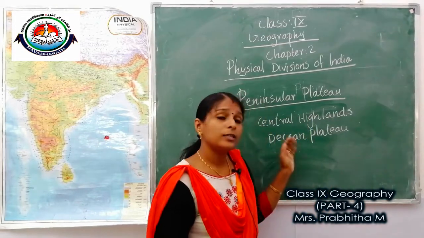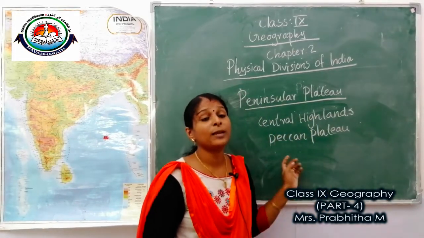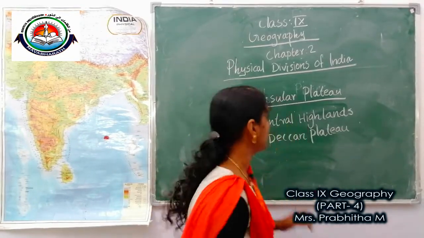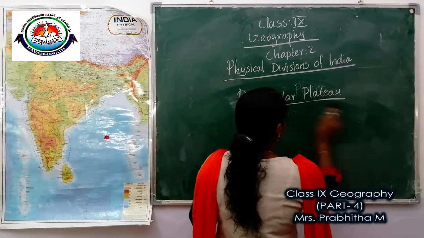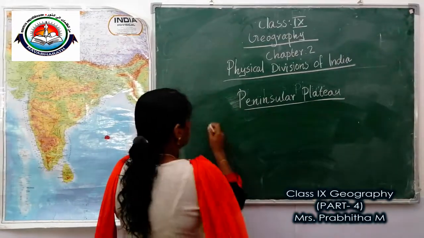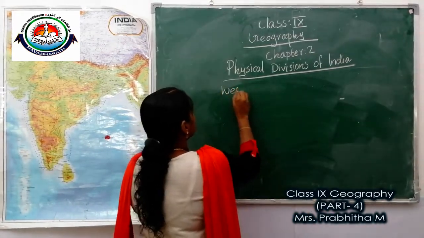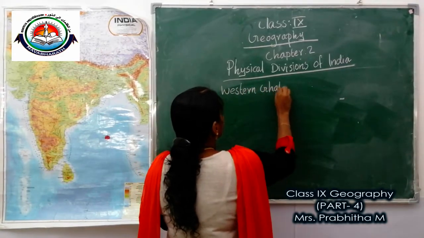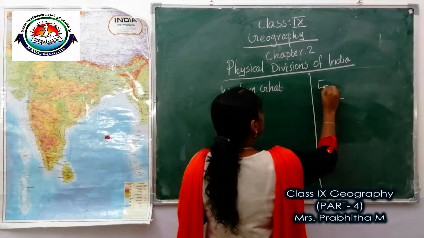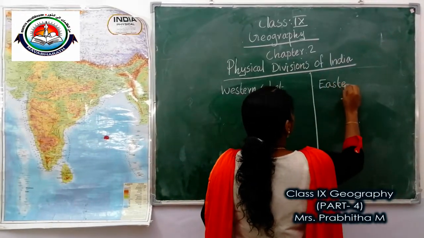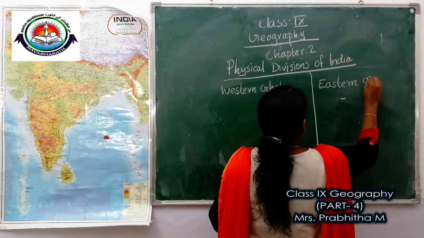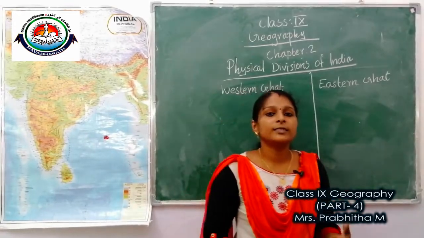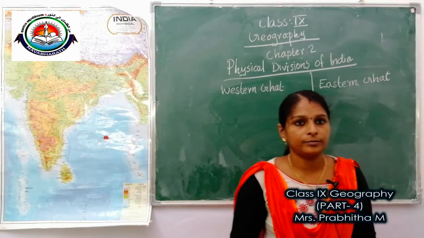The two edges of the Deccan Plateau are known as Western Ghat and Eastern Ghat.